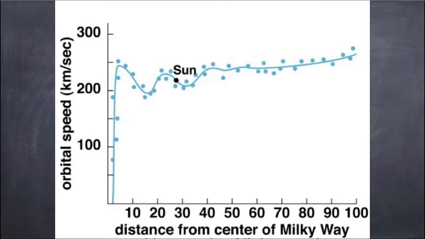Next slide. So this is a rotation curve of a galaxy. According to Newtonian gravitation, the planets close to the center should be fast, and then the orbital speed of the other planets and stars should eventually keep decreasing. But as we can see, it doesn't decrease, it just goes in a straight line after the sun. So this was a suspicion as to why it happens. So next slide.